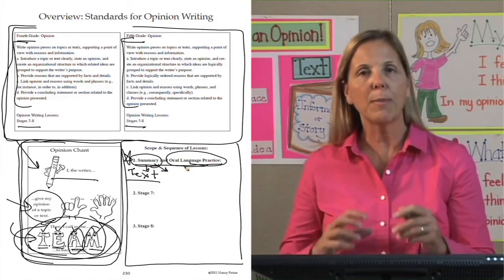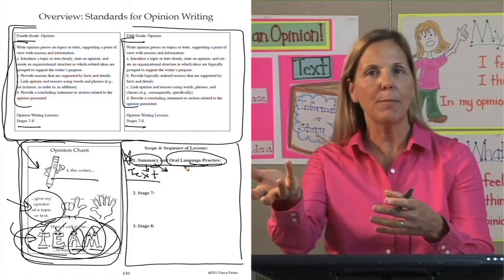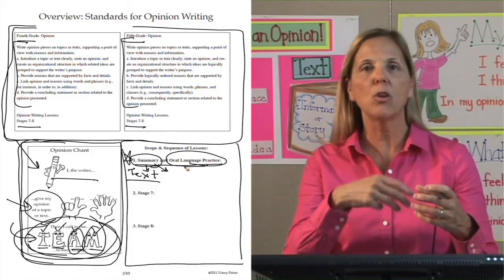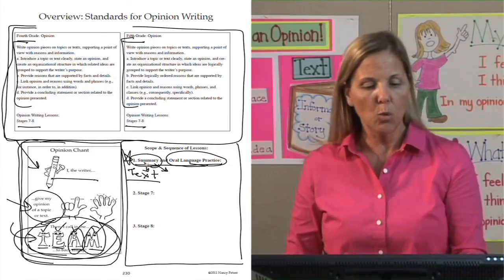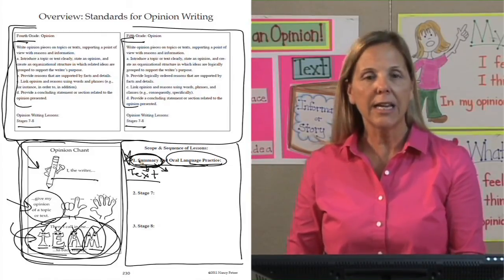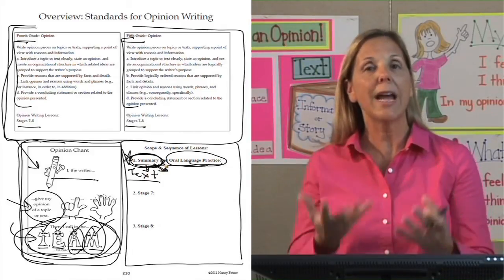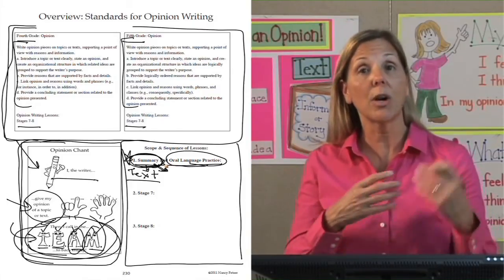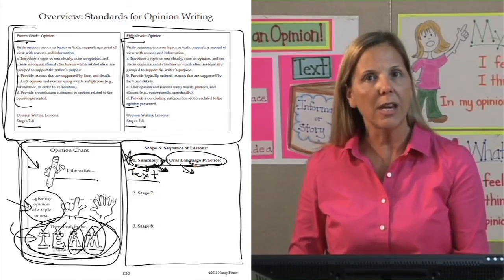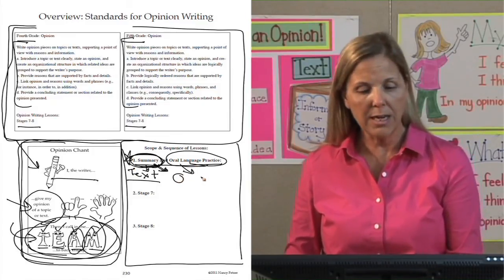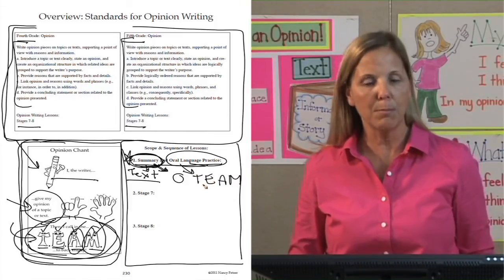Or I'm going to summarize by giving some sort of background as to why I'm having an opinion about this topic. So what issue, what event, what happened that led me to this topic about which I'm having an opinion. So we're going to practice saying a summary of a text after we read a text and have an opinion about it, or just when we have a topic, we're going to practice summarizing what led us to that topic. After our summary, then we will have our opinion, where we will state our opinion and back it up with a TEAM, where we will have our evidence, analysis, and make it matter.